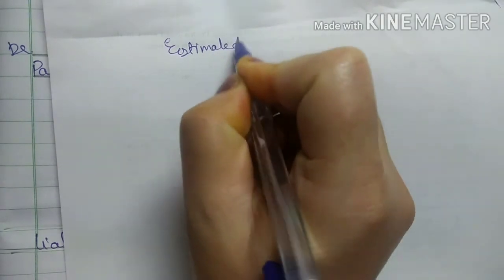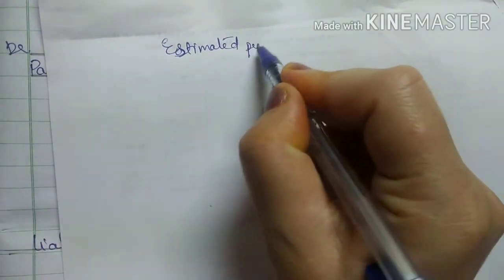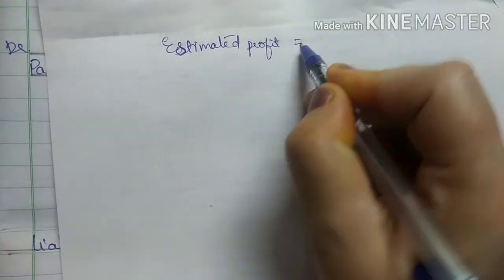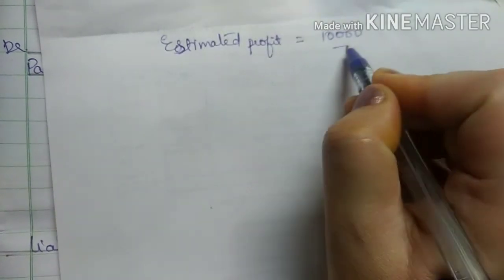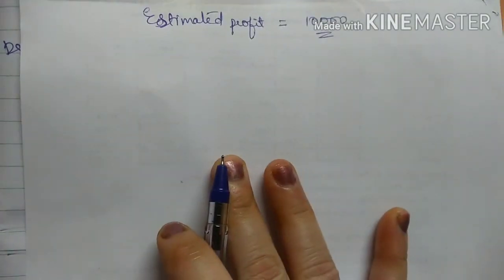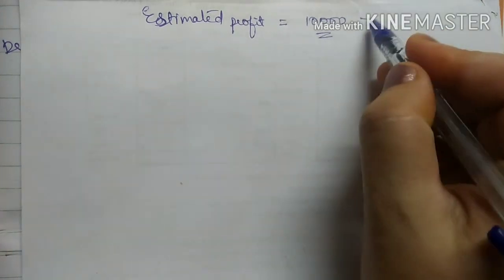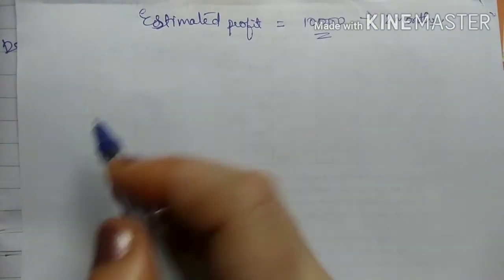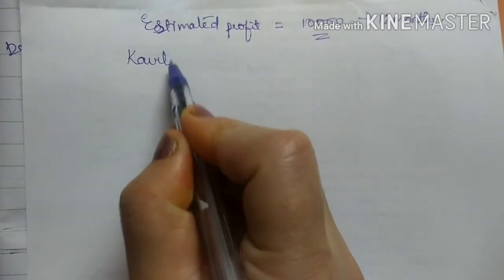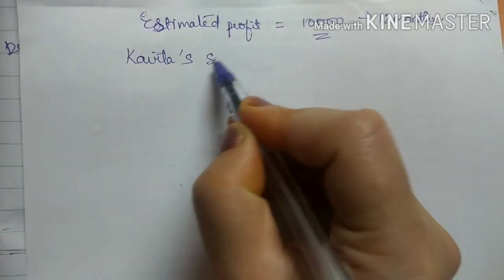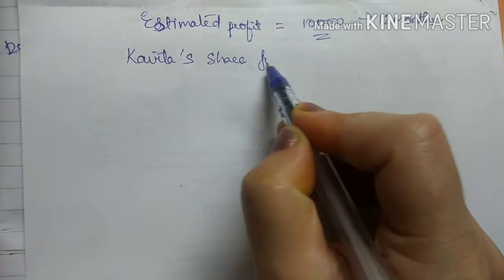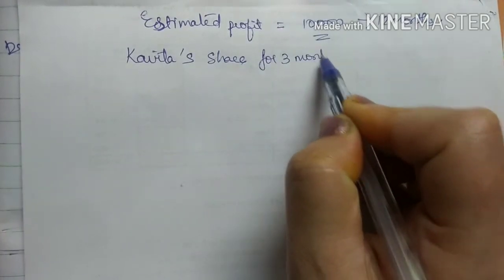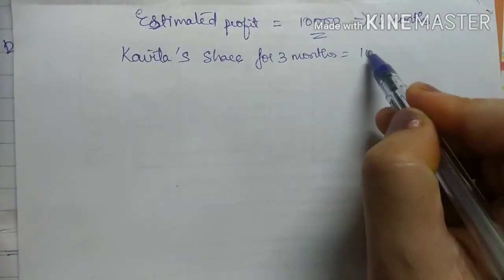The estimated profit is 10,000, right? And this is for 12 months.